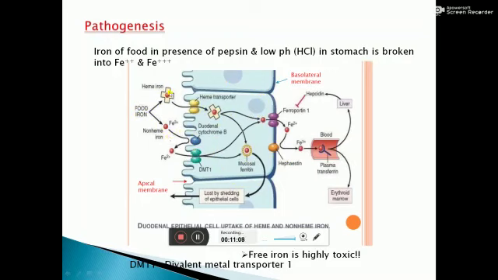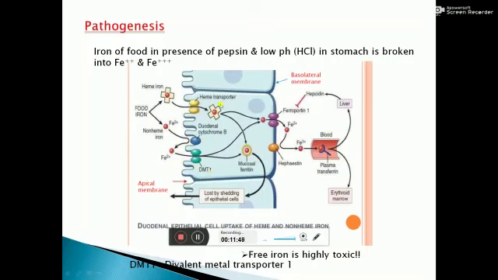Heme iron, which is mainly in the form of Fe+2, is directly absorbed through the heme transporter in the duodenal cell. Non-heme iron, which is mainly in the form of Fe+3, should be reduced to Fe+2 with the help of ferrireductase enzyme and duodenal cytochrome B enzyme, and then transported and absorbed in the mucosa by divalent metal transporter 1.